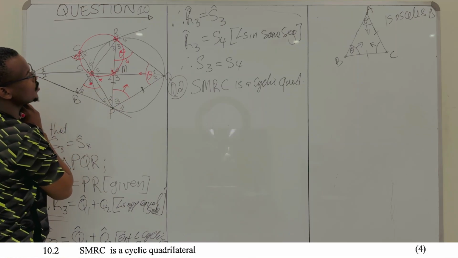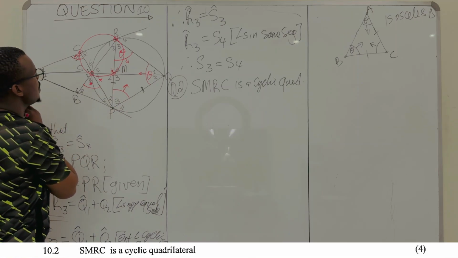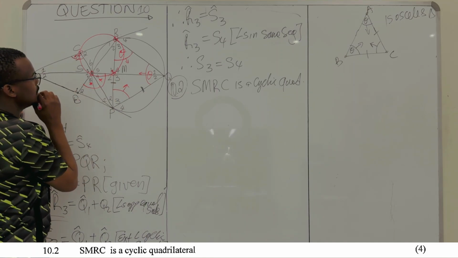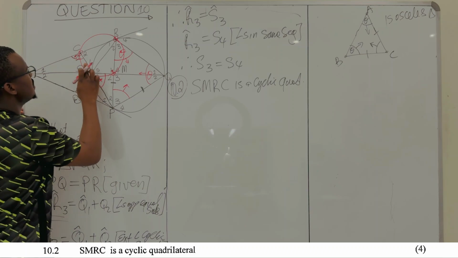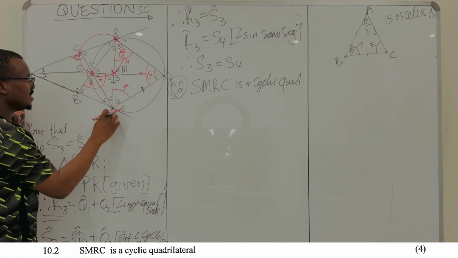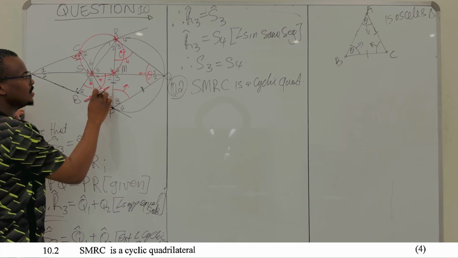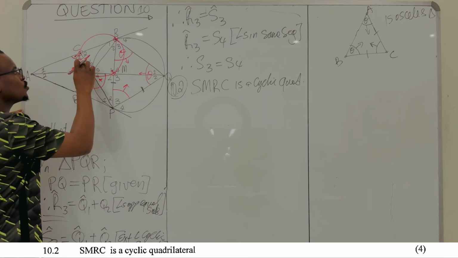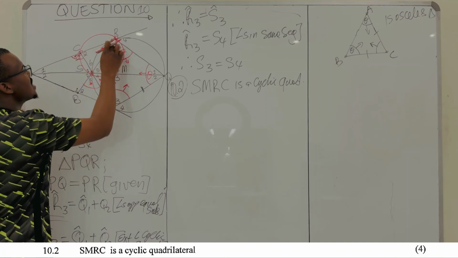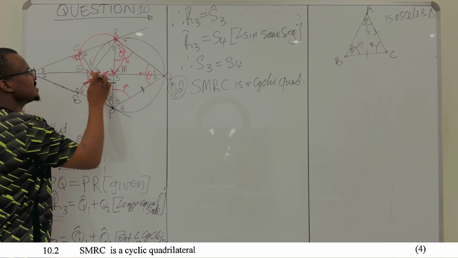We don't know anything about that angle. Is there more? Yes, this is an exterior angle. Because look, if you extend CS of the quadrilateral to P, this will be an exterior angle. Here is your quadrilateral, SMRC.